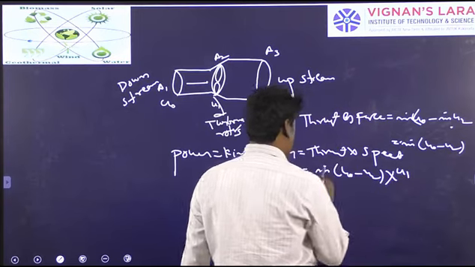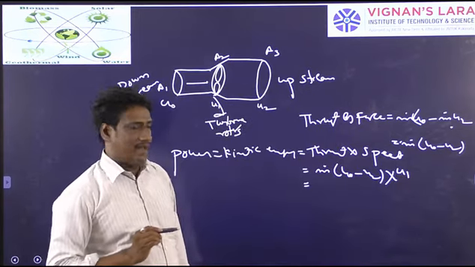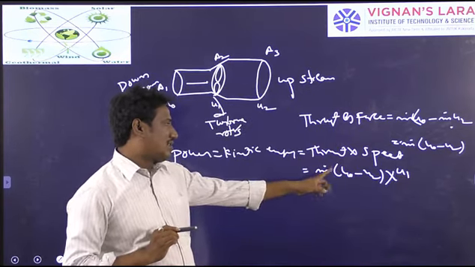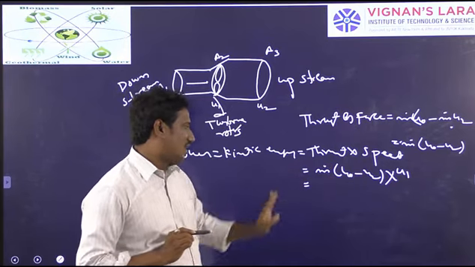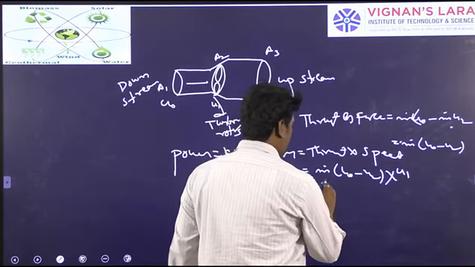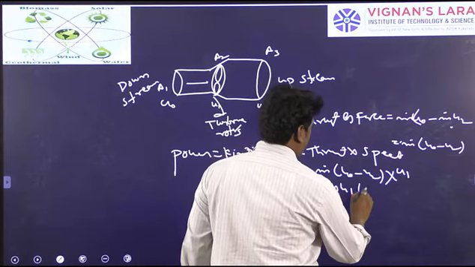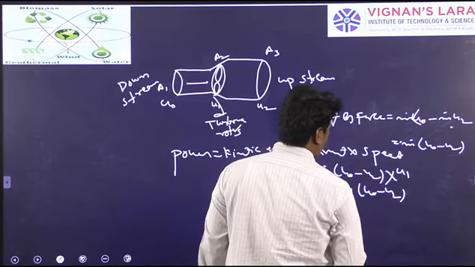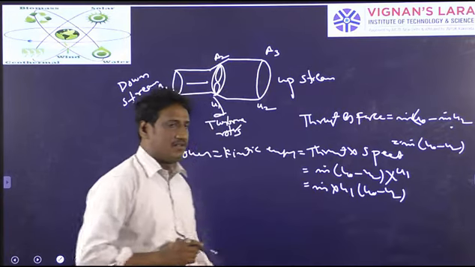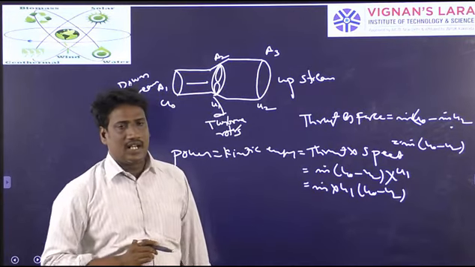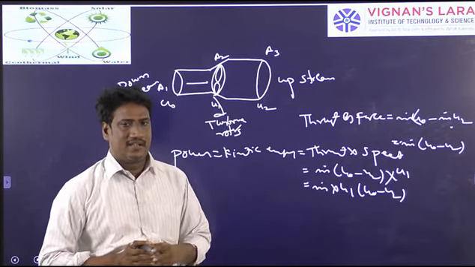The final equation will be m dot into (u naught minus u2) into u1. This will be the equation to calculate the kinetic energy available with the wind.